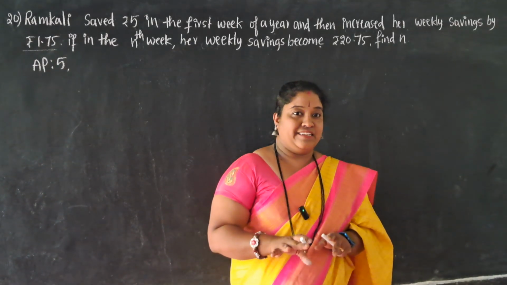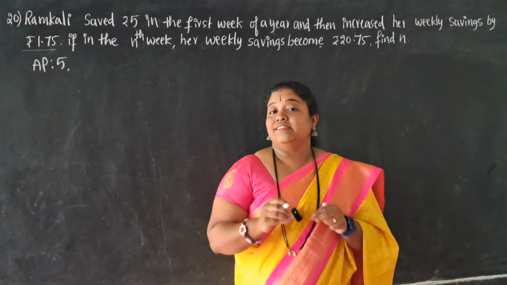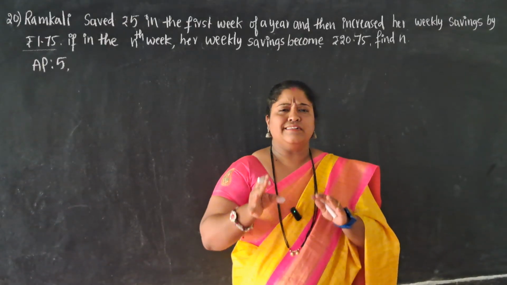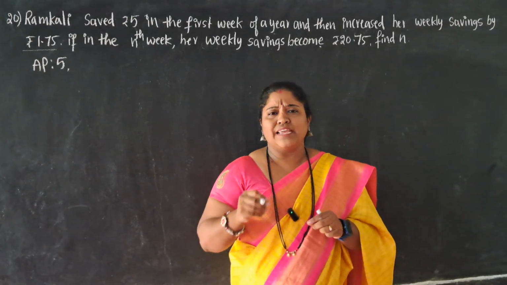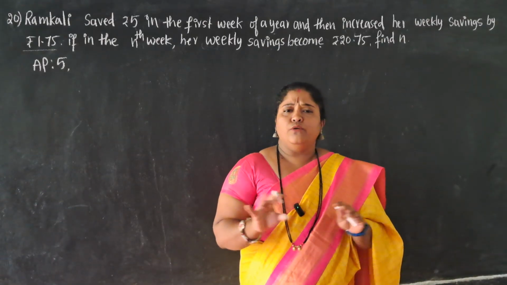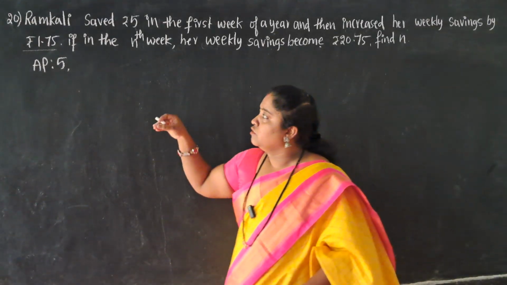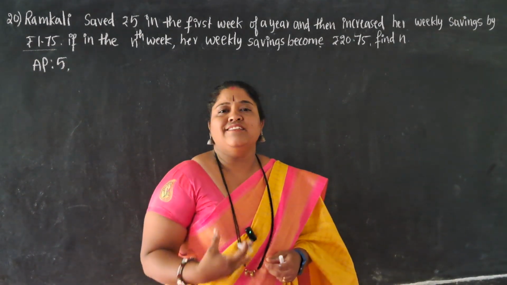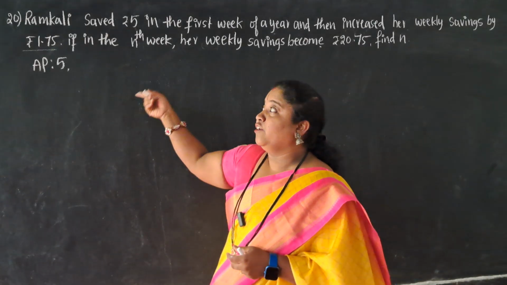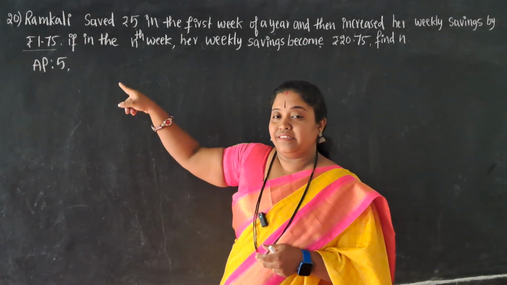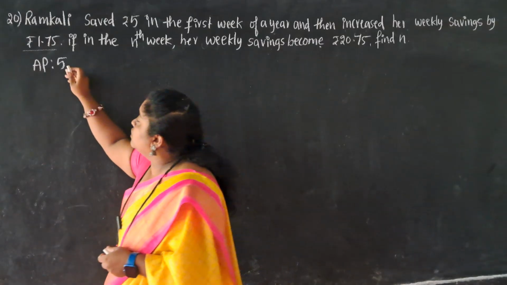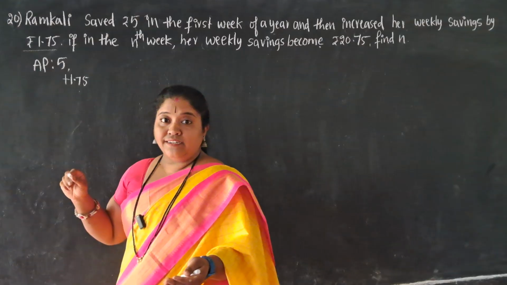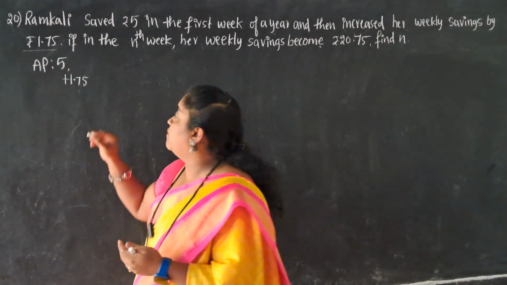See, be very careful. Why? Because decimal is there. Understanding, so whenever it is in decimal or fraction form, please be careful. Do the proper understanding and proper calculation and then proceed. Don't be confused. Fine. So now if the first week savings is rupees 5, then what will be her next week savings? It will become 5 plus 1.75, isn't it? Yes or no? So to this previous amount I should add 1.75,